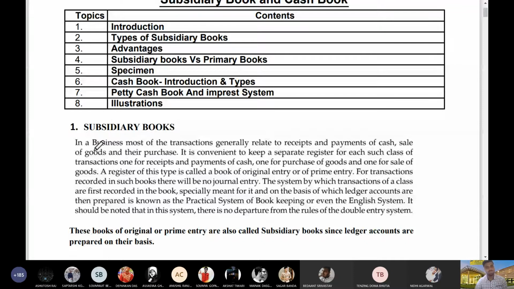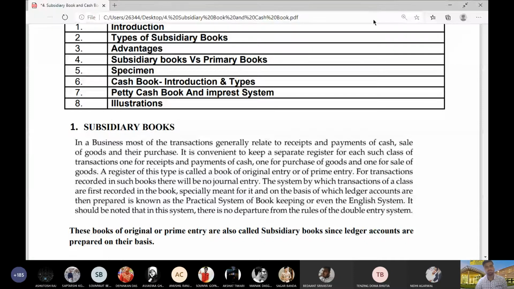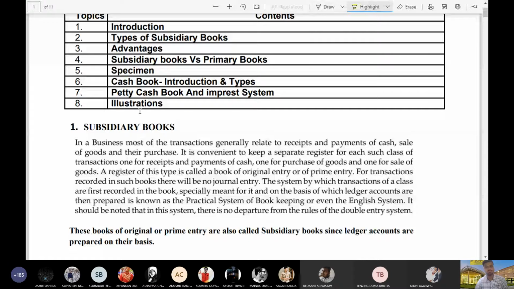Now just see what I've written. In a business, most of the transactions generally relate to receipts and payment of cash, sales of goods and their purchases.